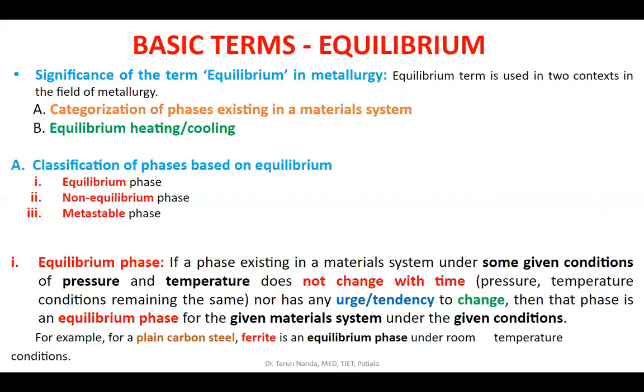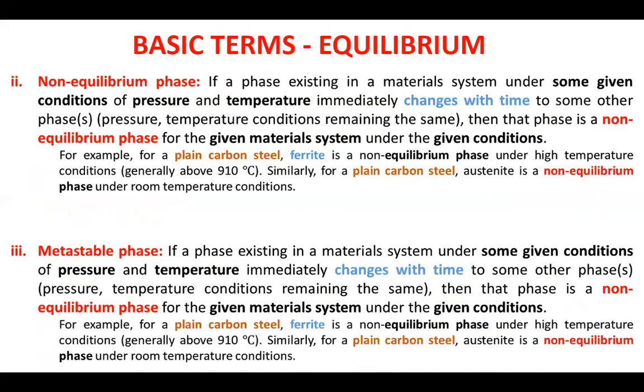How long a time period may elapse, if this condition of a steel component at 25 degrees centigrade and 1 atm remains, the ferrite phase will also remain. So the ferrite phase for a steel component under room temperature and atmospheric pressure conditions is an equilibrium phase. Okay, then what is meant by a non-equilibrium phase?